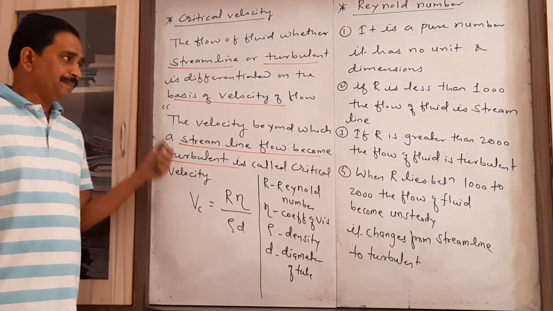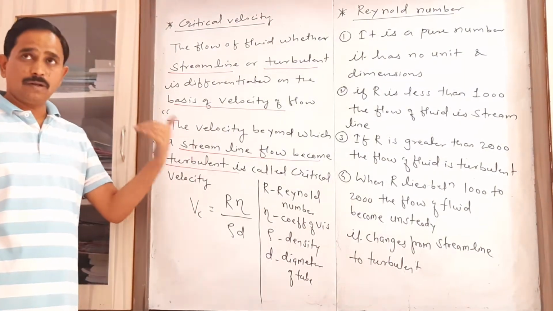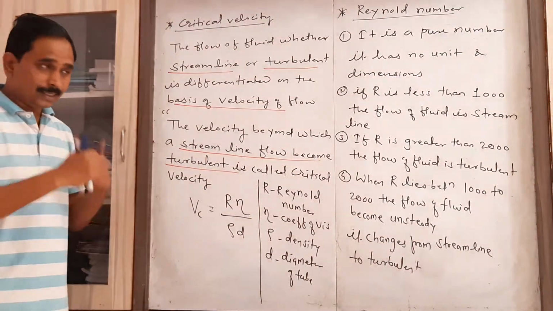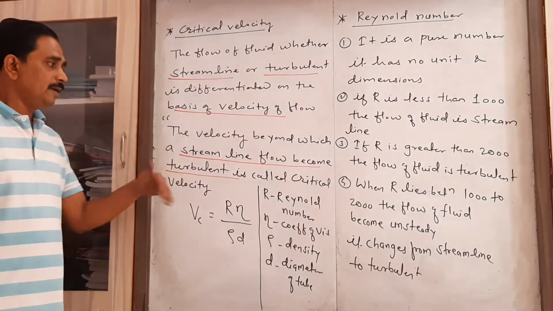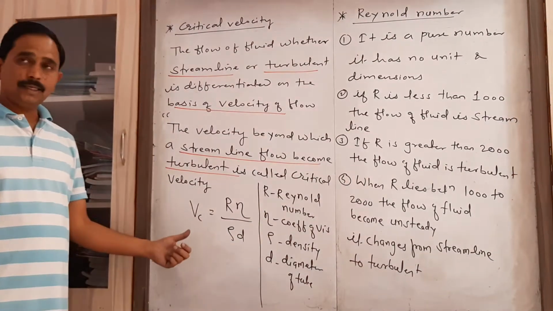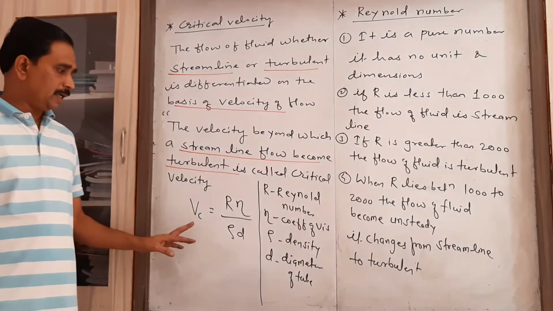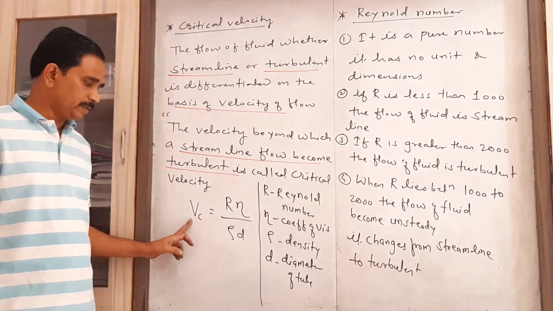Let us repeat again. The velocity beyond which, after that particular value, there is a conversion of streamline flow of fluid into turbulent flow is called the critical velocity, and it is given by Vc: C for critical, V for velocity.